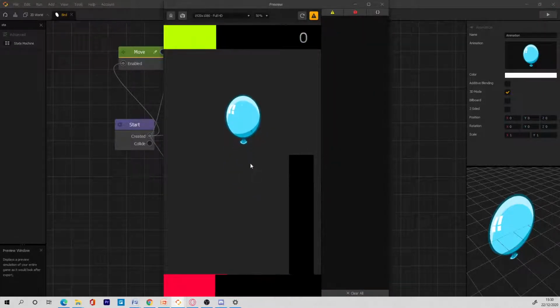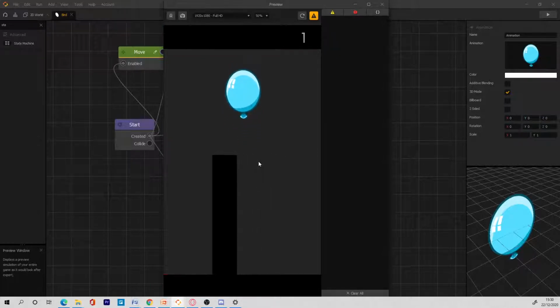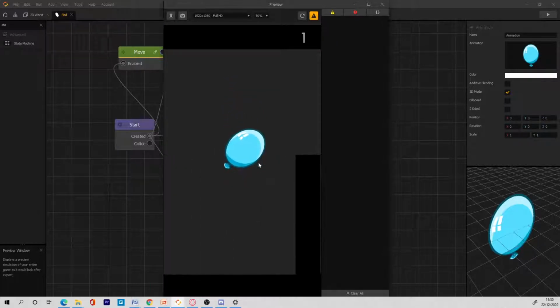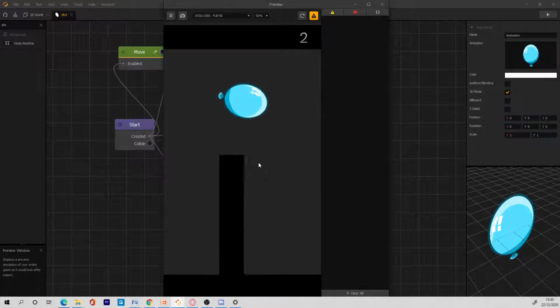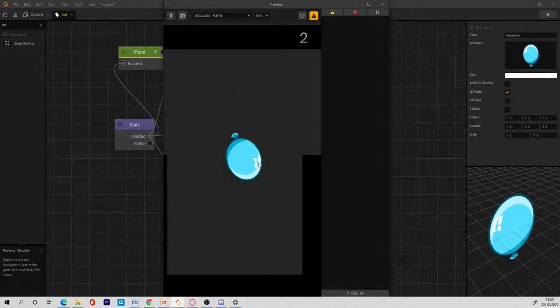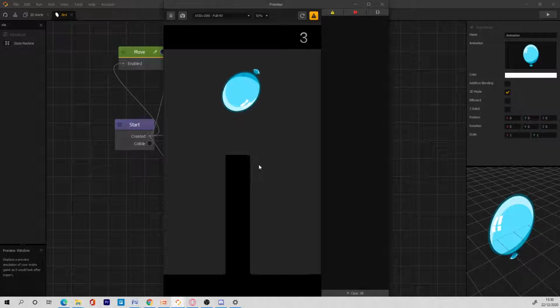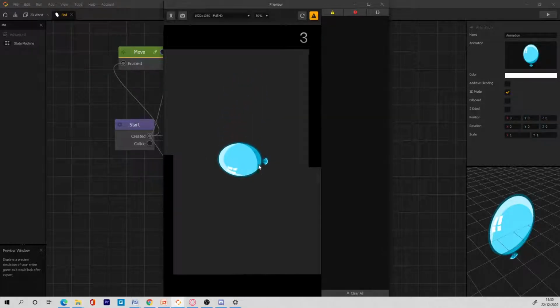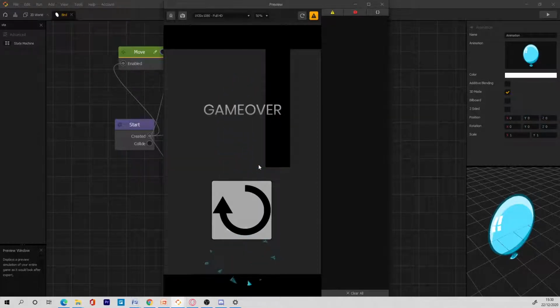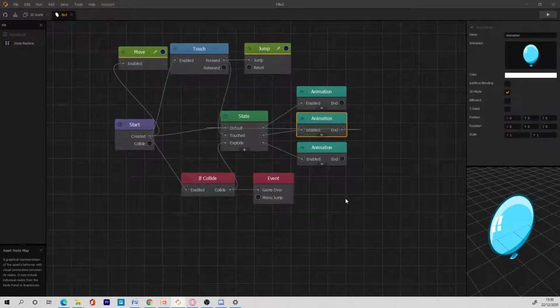So now when we touch the balloon, we can see the effect of the touch. But the balloon is now rotating. I know why it's doing that. We'll fix that in a minute. But balloons should rotate though. So, but when we collide with something, we explode. Pretty nice, isn't it? Let me save it now.